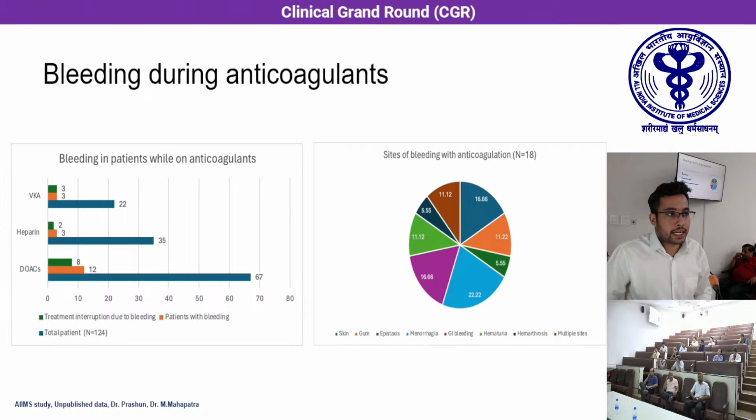So, patients on anticoagulants may have bleeding from multiple sites, the most common being skin, menorrhagia, and GI source. This is the chart comparing the patients on DOAC, heparin, and vitamin K antagonist. As the recent study showed, most of the patients were on DOAC. Out of the total 67 patients, around 20%, that is 12 patients, developed bleeding, but a total of around 8 patients had bleeding that led to treatment interruption. And among the patients receiving vitamin K antagonist, nearly 3 out of 3, 100% of the patients who had bleeding required a treatment interruption.